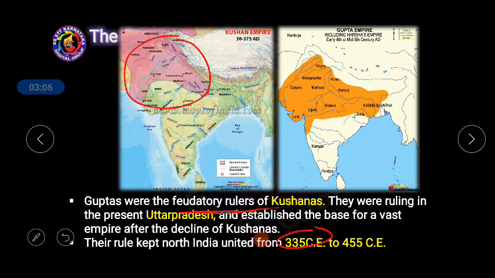Remember here, when the Kushanas became weak and their dynasty came to an end, at that time the feudatory rulers of the Kushanas, that is Guptas, started to develop their own empire in northern India. So this is how the Guptas ruled our India after the end of the Kushanas.